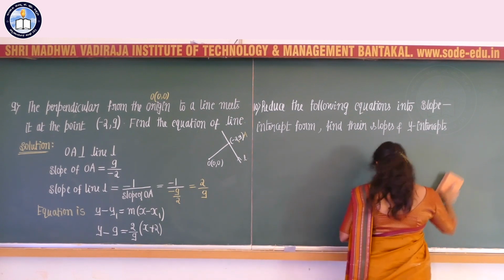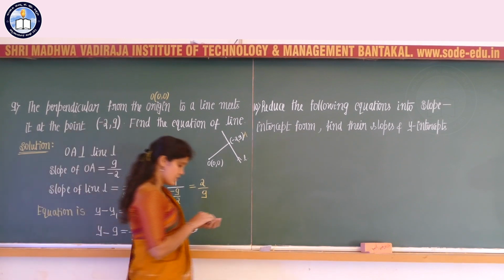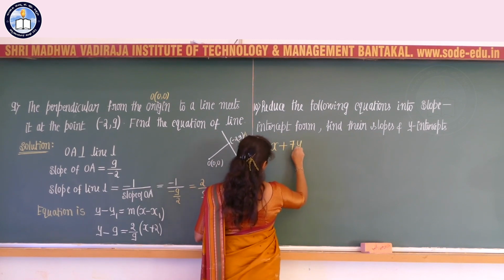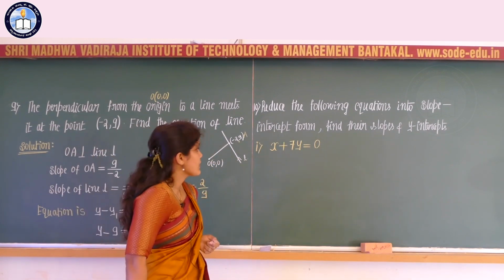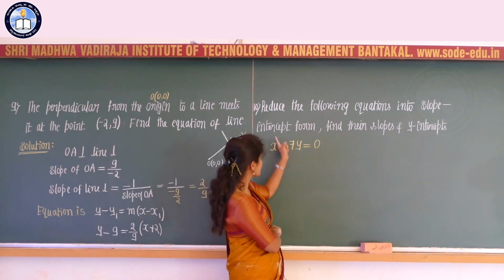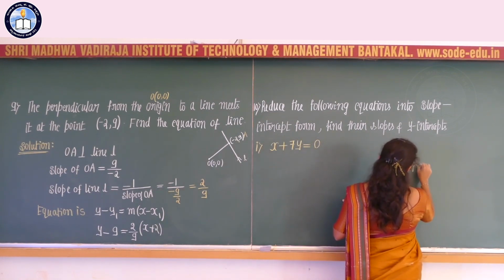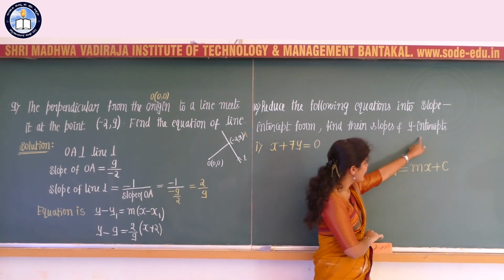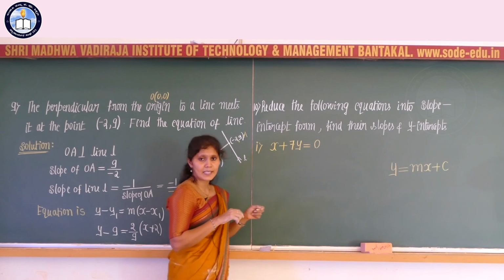Let us consider the first question, that is x plus 7y is equal to 0. The question is to reduce the following equations into slope intercept form. Initially we should know what the slope intercept form is. If the slope is given and the y-intercept is given, then we can write the slope intercept form, that is y is equal to m into x plus c. Find the slope m and the y-intercept, that is c. Okay, let us reduce.